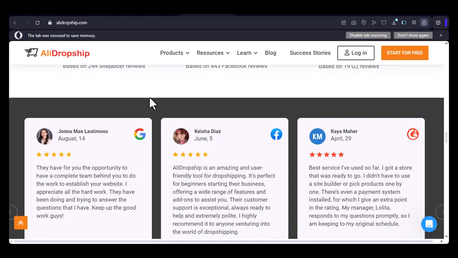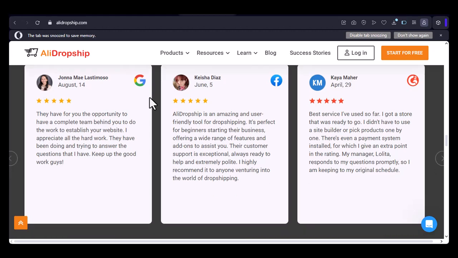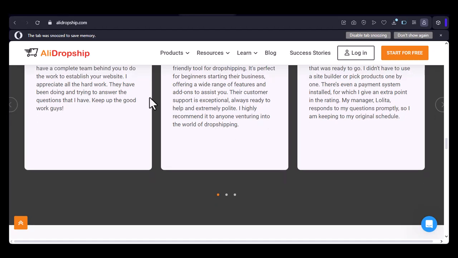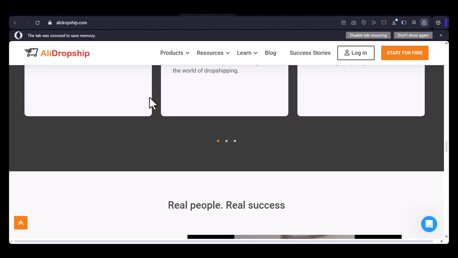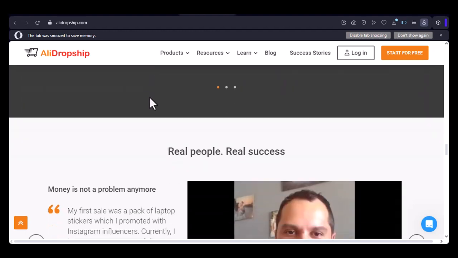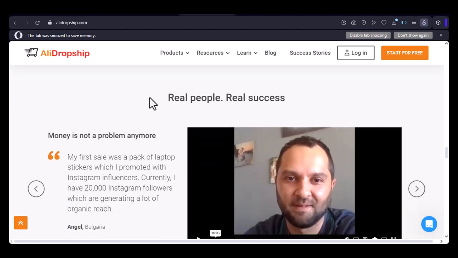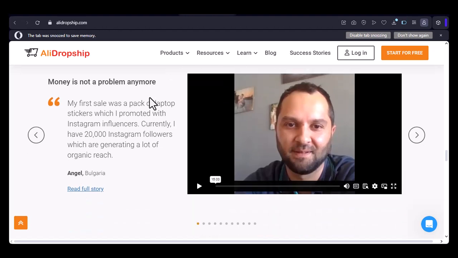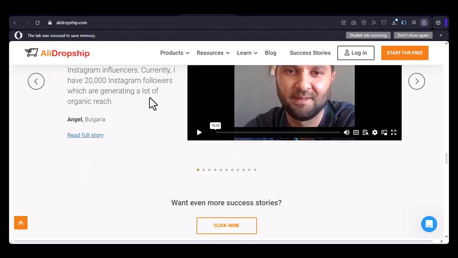5. Cost. AliDropship Original offers different pricing plans based on your needs and store size. AliDropship Woo requires a one-time purchase fee for the plugin, but you may incur additional costs for hosting, domain, and other services. 6. Target audience. AliDropship Original, suitable for beginners or those who prefer a complete, all-in-one solution. AliDropship Woo, ideal for experienced WordPress users or those who want more control over their website.